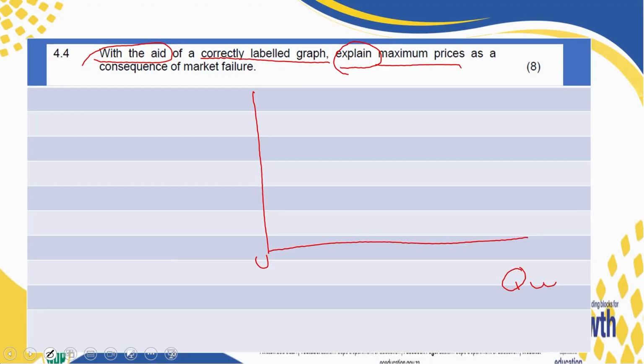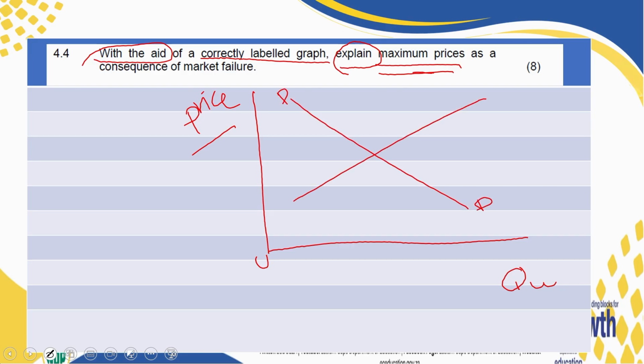Now, what is the first thing to do? We are going to draw our axis, and that is the origin point, that is the quantity, and this is the price. You should be careful, because if it is saying here minimum wage, you are not going to say price there. You are going to say wage rate. But this one is saying maximum what? Price. We draw the demand curve, we label it, we draw the supply curve, we also label it.